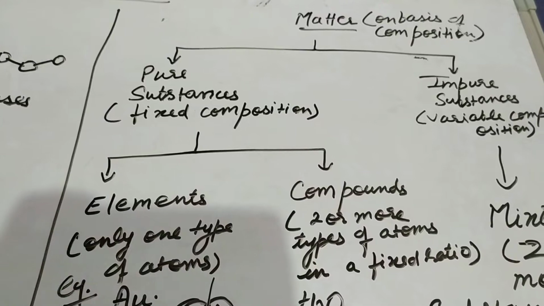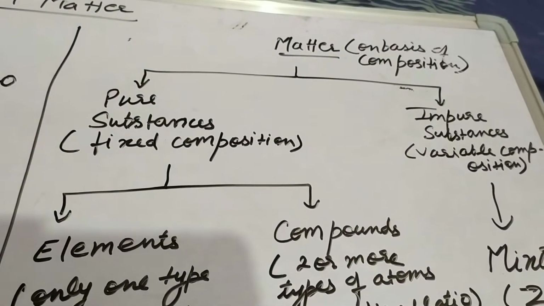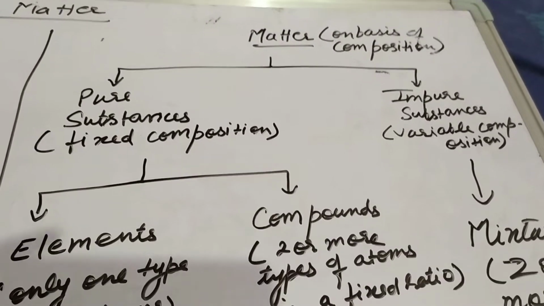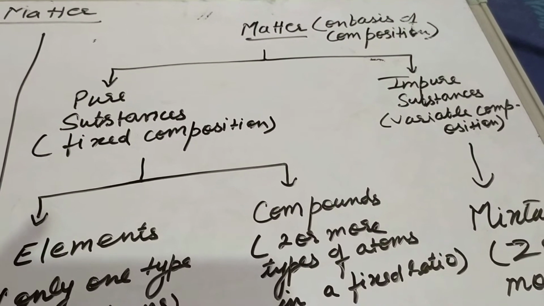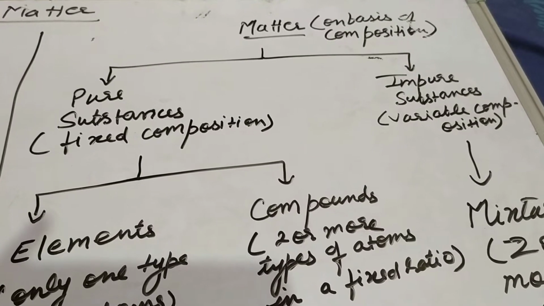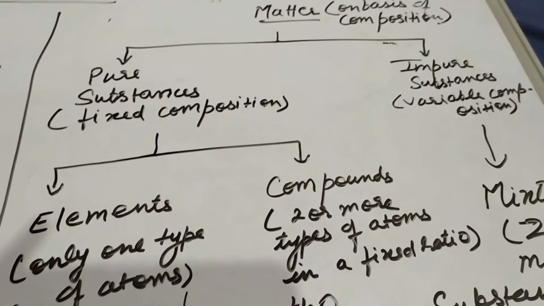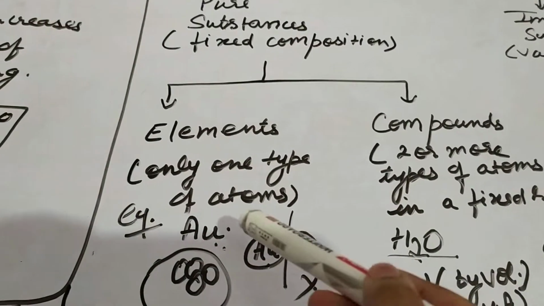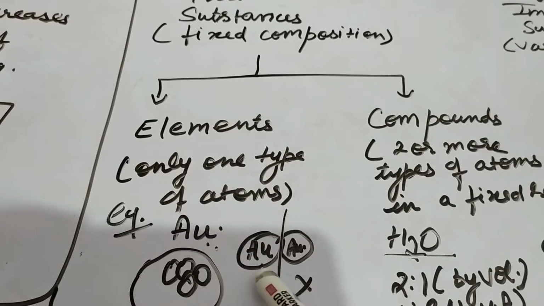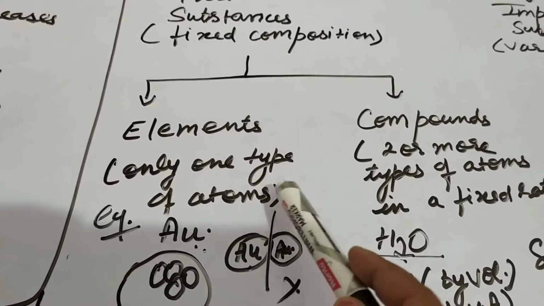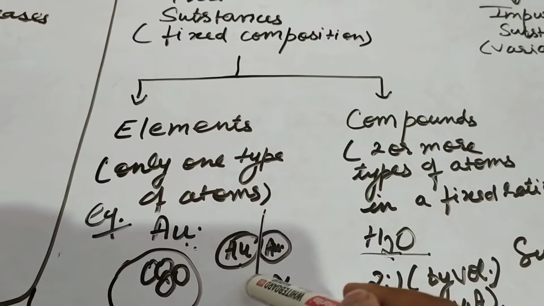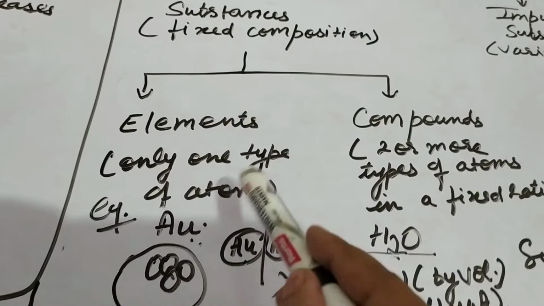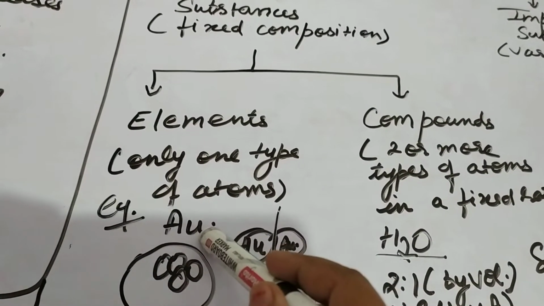Next is classification of matter on the basis of composition. Matter is divided into two parts, as you can see: pure and impure substances. Pure substances have fixed composition, and impure substances have variable composition. Pure substances are further divided into elements and compounds. Elements are made up of only one type of atom. Suppose we take the example of gold. Gold is made up of only the atoms of gold, and you cannot separate or divide it into its constituent atoms. This is not possible. We cannot separate the atoms of gold from the element gold.